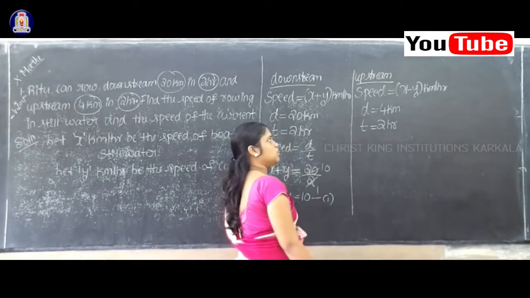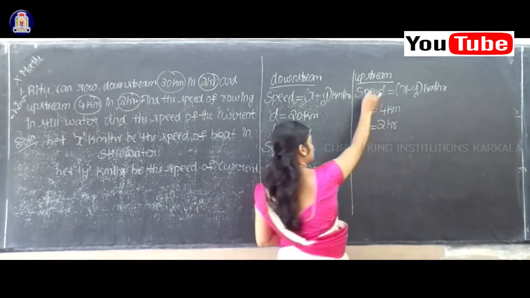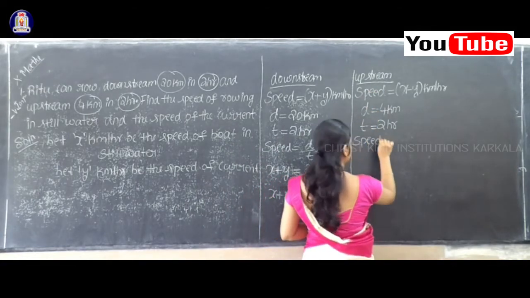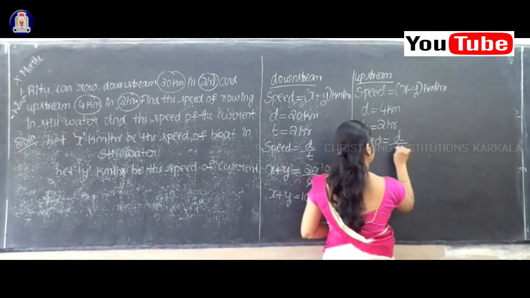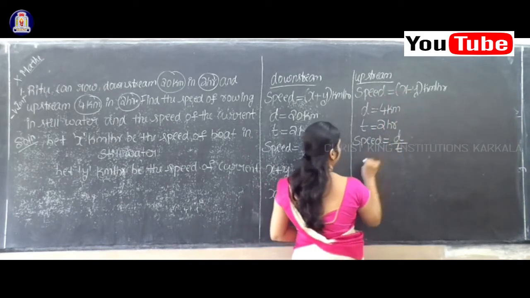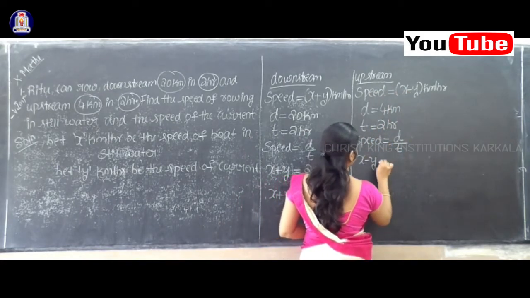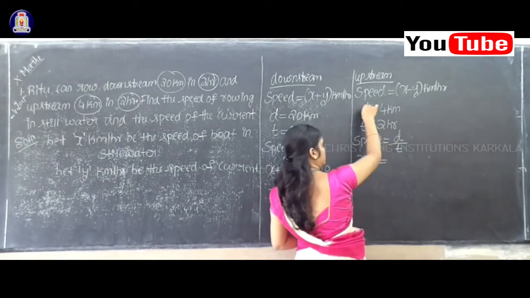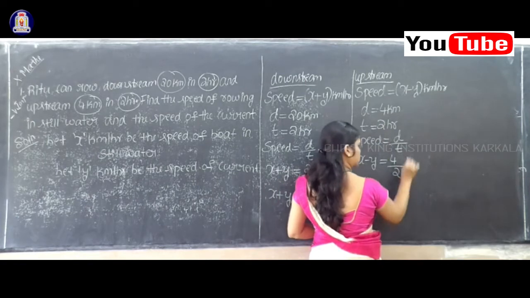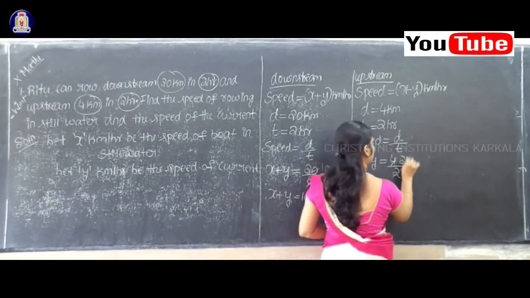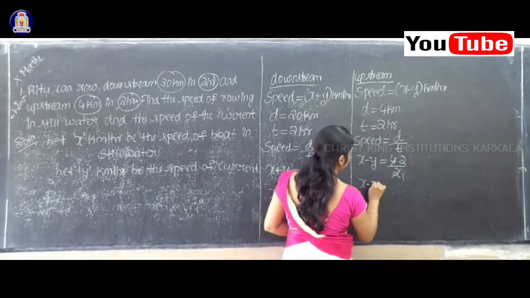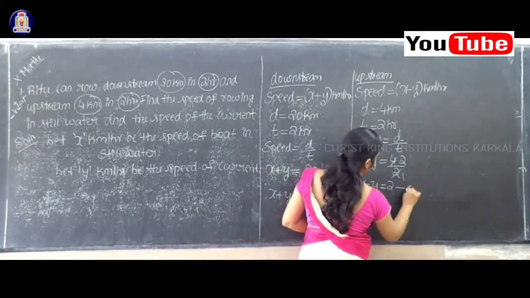Yes. So now again we'll see the relationship between speed, distance, time. We know that speed is equal to distance by time. What is the value of speed here? Speed is equal to x minus y. What is the value of distance? 4. Time is equal to how much? 2. 2 ones are 2, 2 twos are 4 you will get. So therefore your equation will become x minus y is equal to 2.